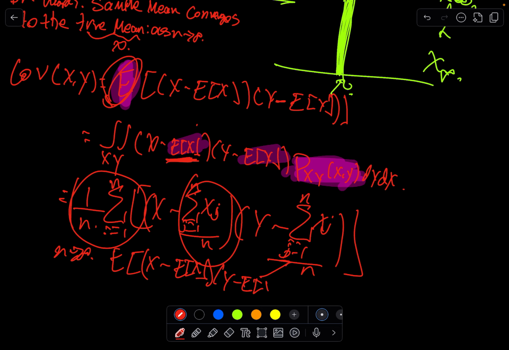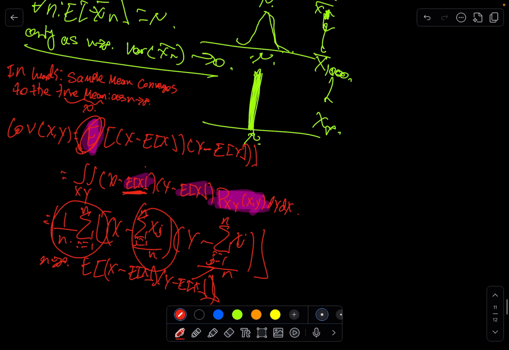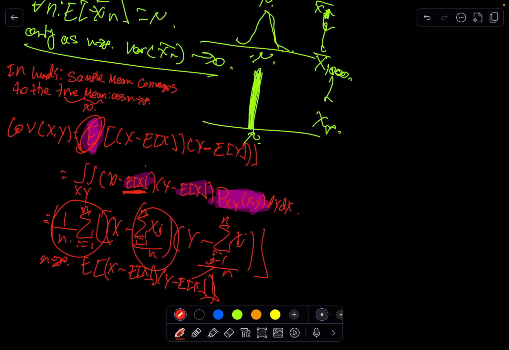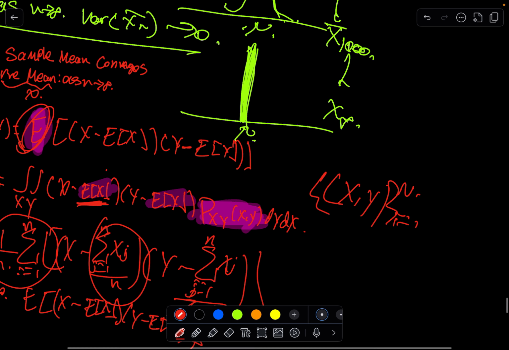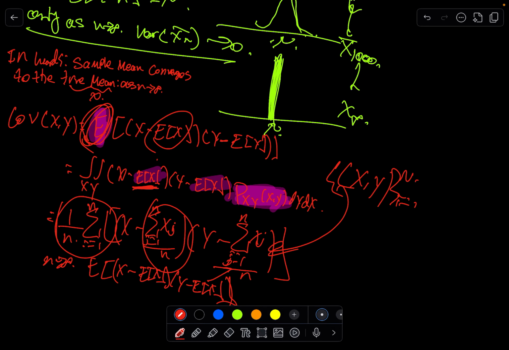So that's the idea with the law of large numbers. It's a justification for why you could use the empirical distribution of your data. You would only have access to these n pairs, and you want to compute the covariance. You have no idea about some expectation; you only have access to your data, and it makes sense if n is sufficiently large.